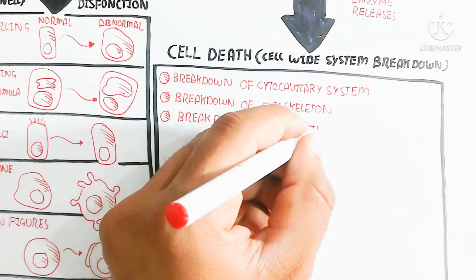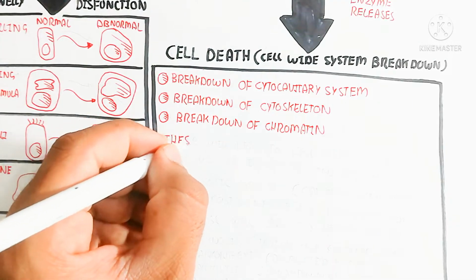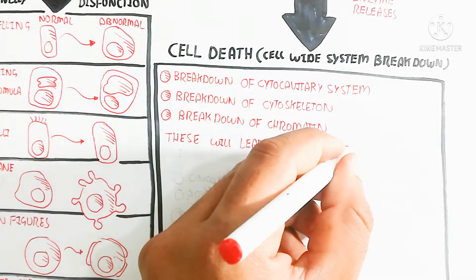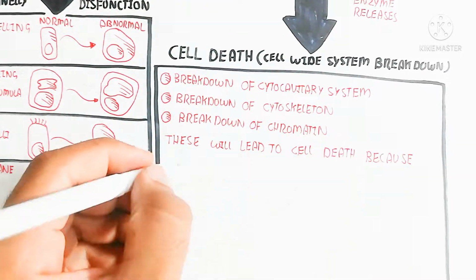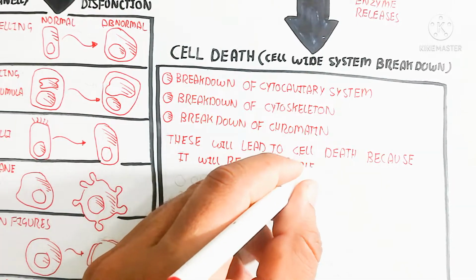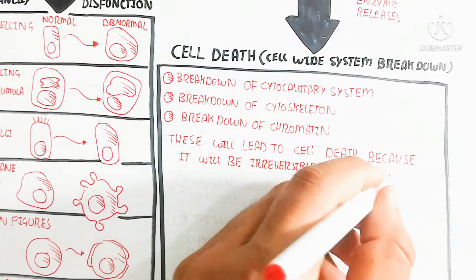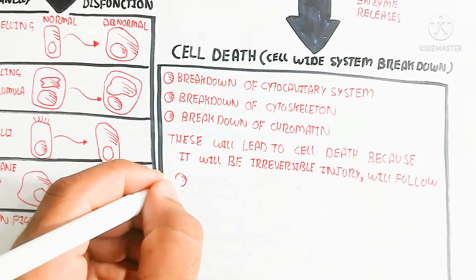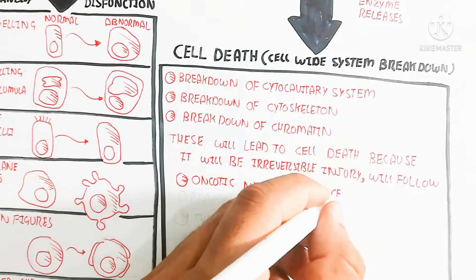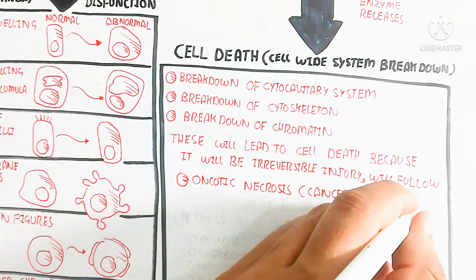While the breakdown of the cytoskeleton, which gives the shape of the cell inside, because the cytoskeleton in the cell is made up of microtubules, microfilaments, and other things. So these will lead to cell death, because irreversible injury will follow.